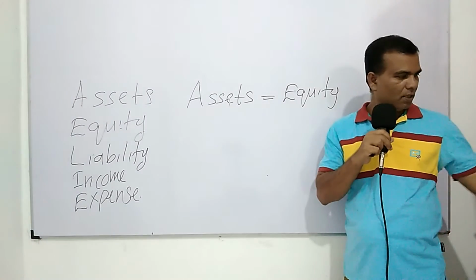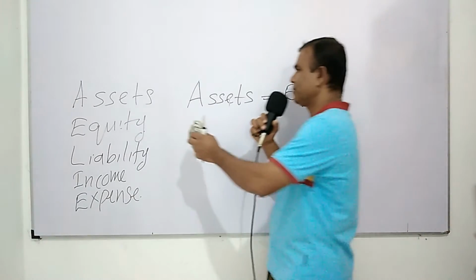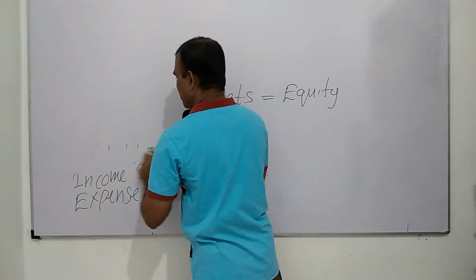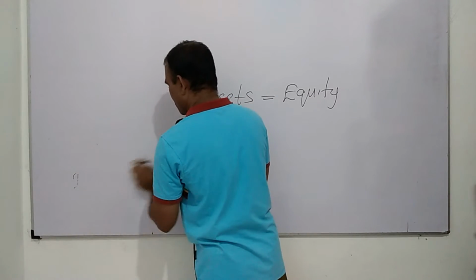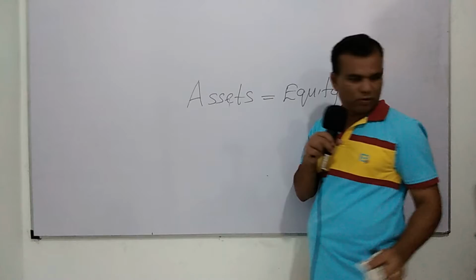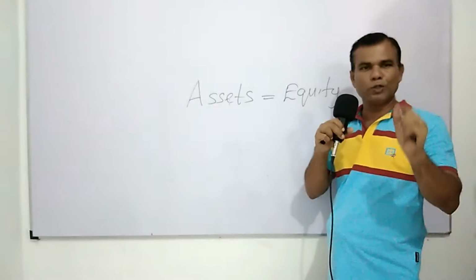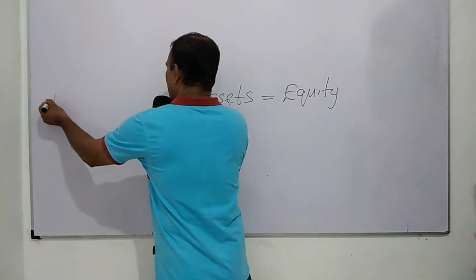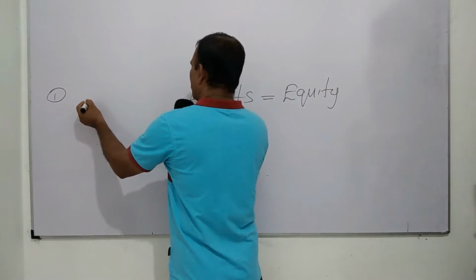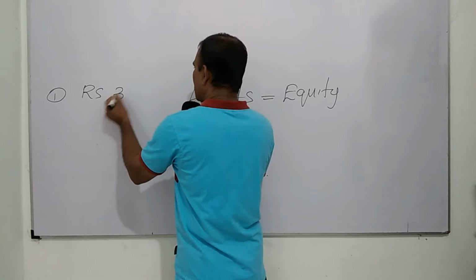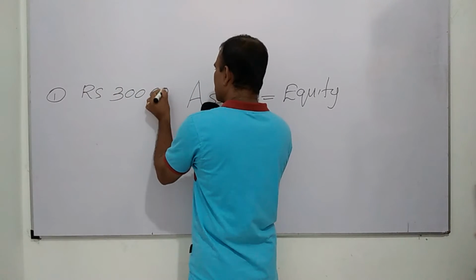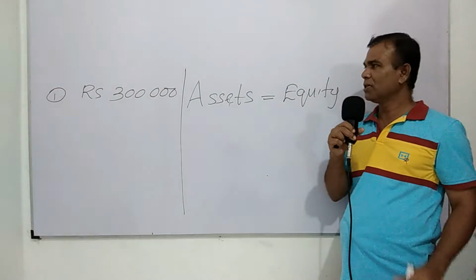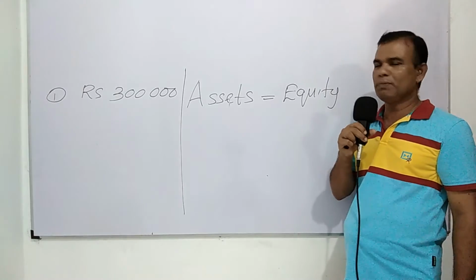Now I am going to give you a simple example of how the accounting equation is described. Students, keep in mind that you are going to start a business. When you start the business, you invest rupees 300,000 into the business.